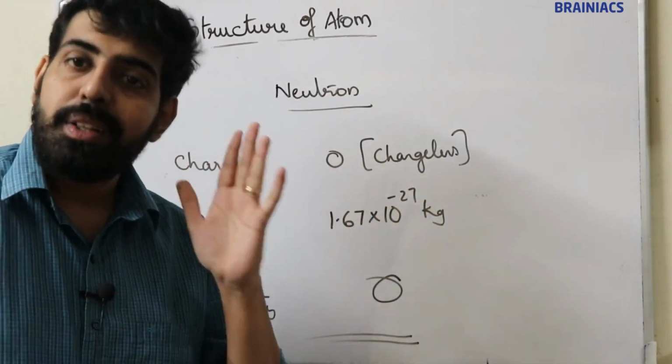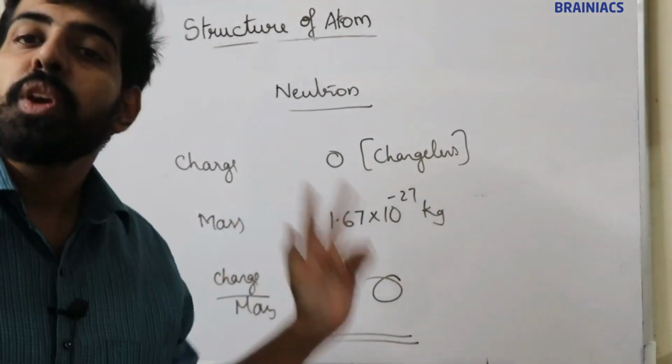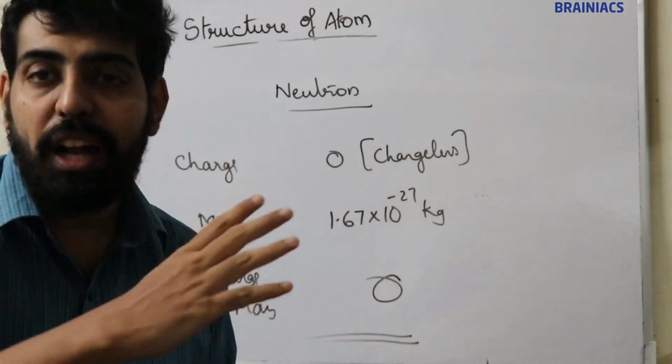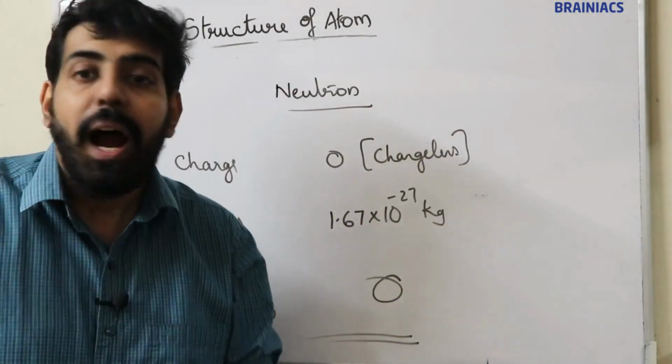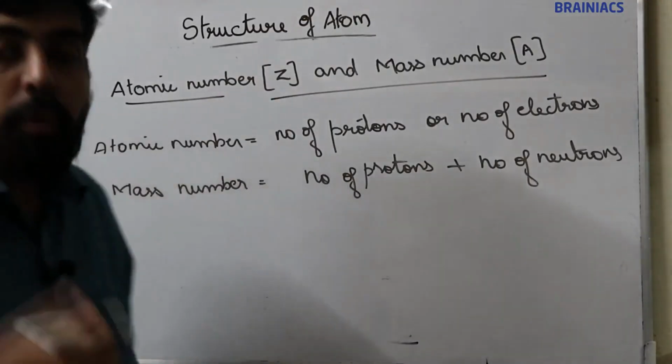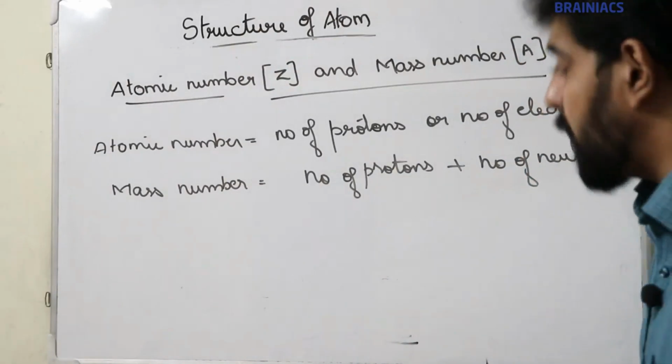So, we learned the charge, mass and charge by mass ratio of the electron, proton and neutron. You have to remember all the values for all the subatomic particles. I think it's clear. Moving on to the next topic, atomic number and mass number.